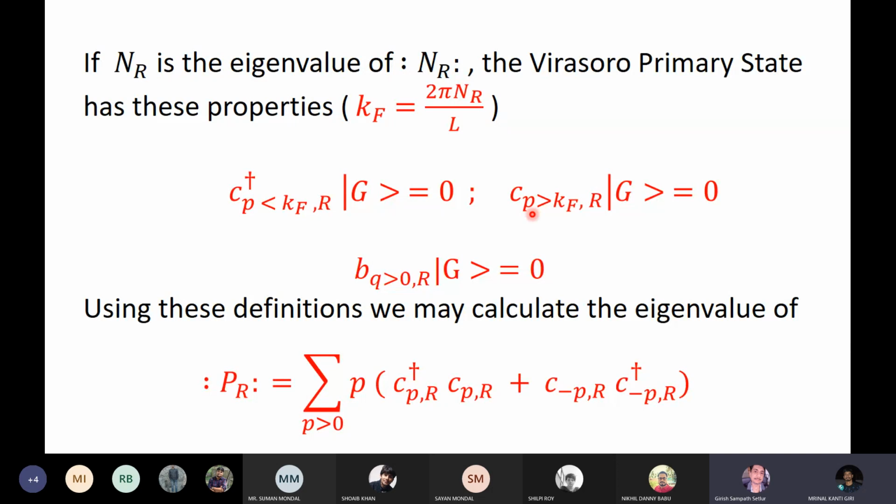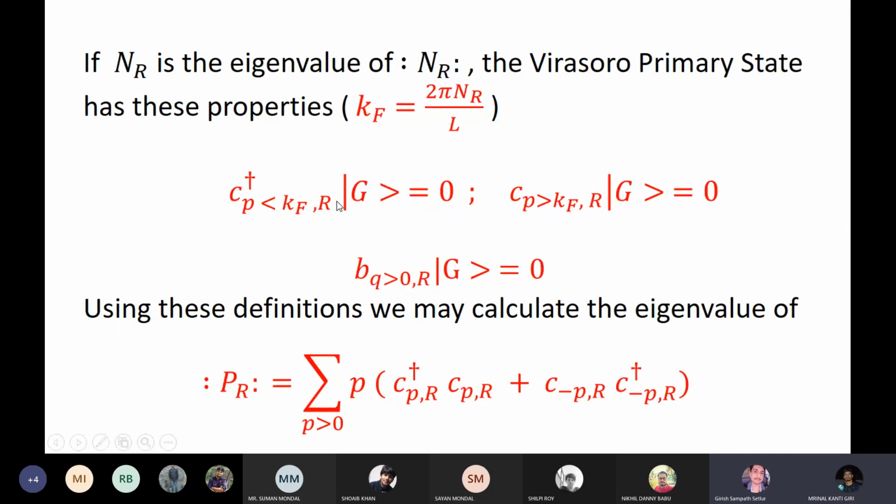But now, when you have this bias type of thing, fermions are absent only when P is greater than Kf, not when P is greater than 0. So fermions are absent when P is greater than Kf, and similarly, fermions are present when P is less than Kf.